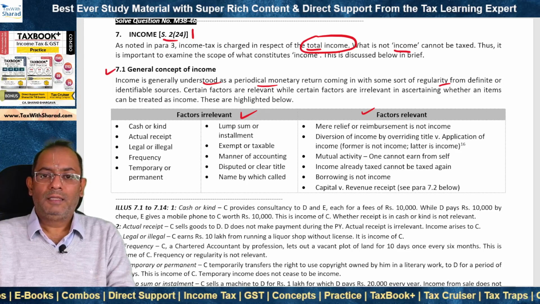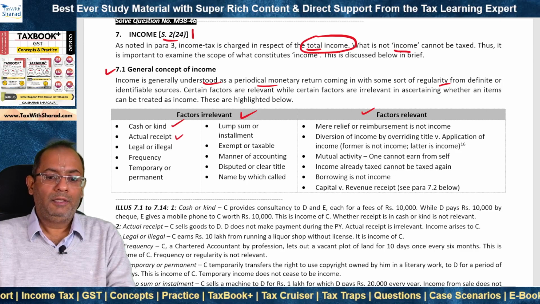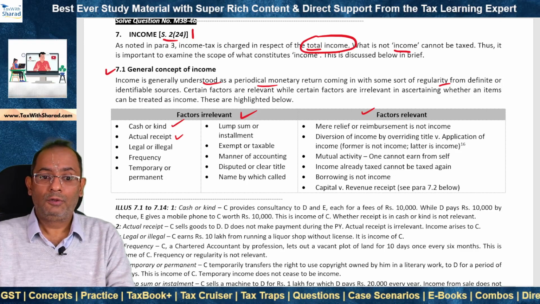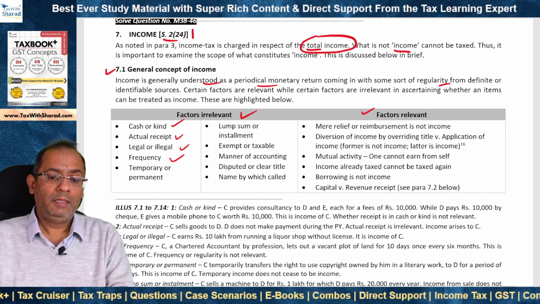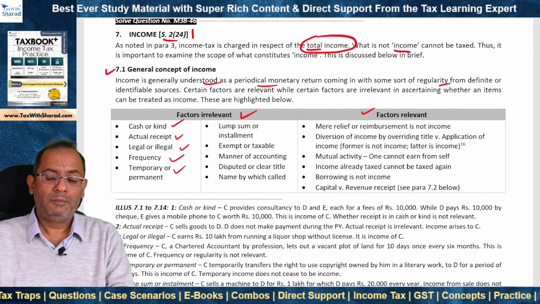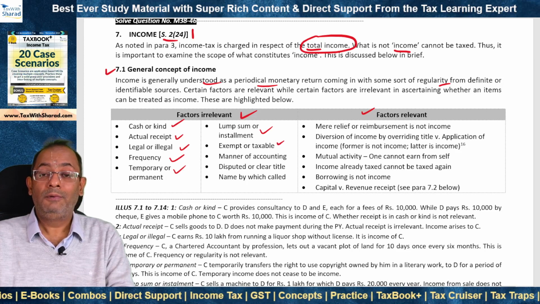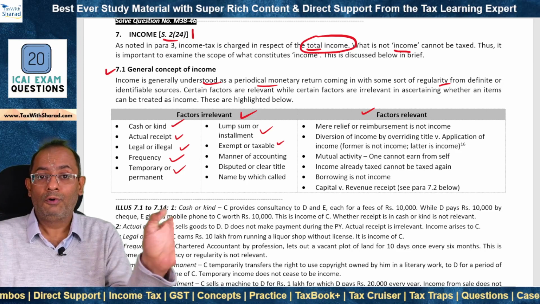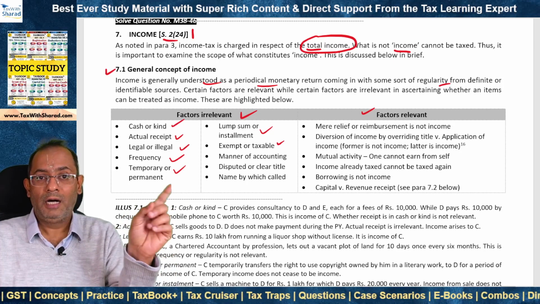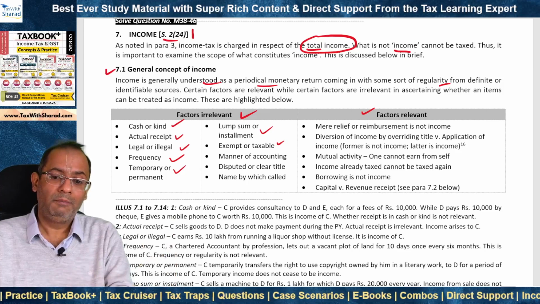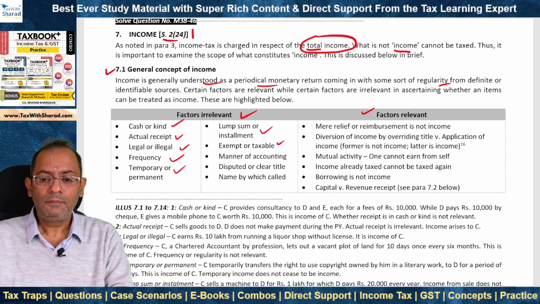Some examples of factors that are irrelevant: whether the income is in cash or kind, it doesn't matter. Whether it is actually received or whether it is merely accrued, it's not relevant. Whether it's legal or illegal, what is its frequency, whether it is temporary or permanent, whether it is in lump sum or in installment, whether it is exempt or taxable, also it's not important. It will of course be called an income. It's another matter whether it will be brought to charge to tax or not, whether it will be exempt income or taxable income, but in the first place it will remain income.